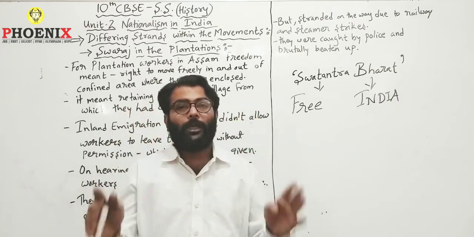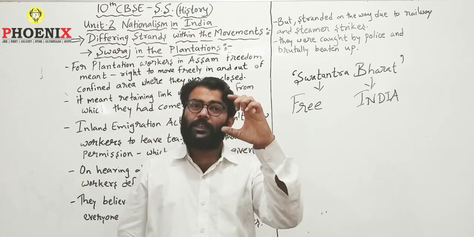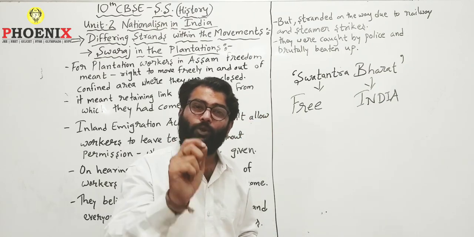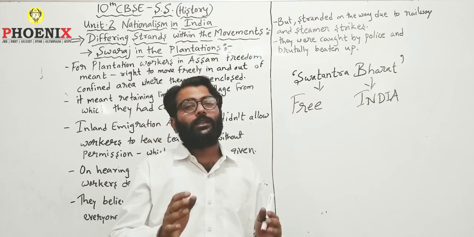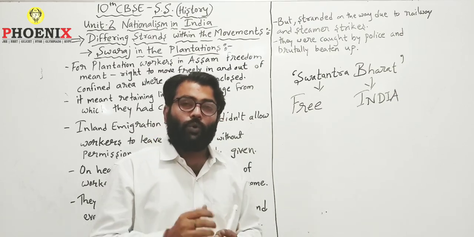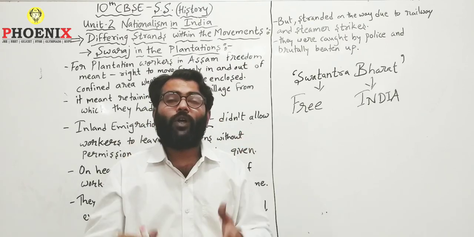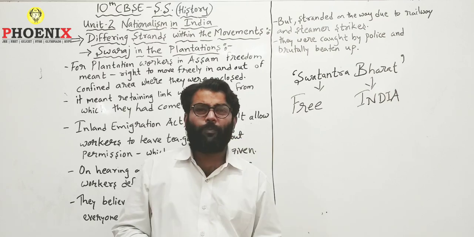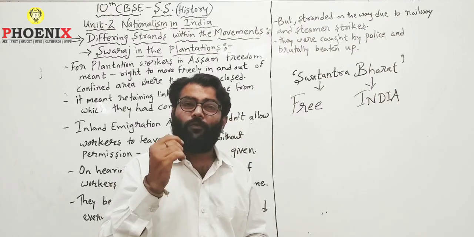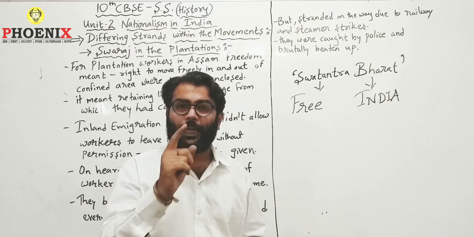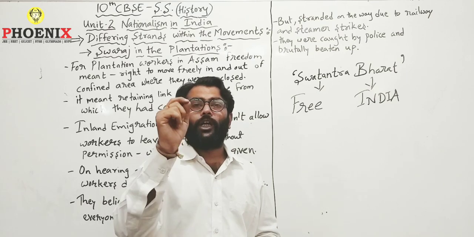Why? It has not been mentioned in your textbook. There is just a picture given about the Chauri Chaura incident, and I will explain the reason why this movement was called off, suspended by Gandhiji. On 5th of February 1922, there was a crowd of people protesting in one of the villages of Gorakhpur district of Uttar Pradesh. The name of the village is Chauri Chaura.